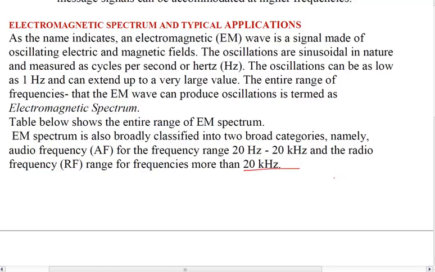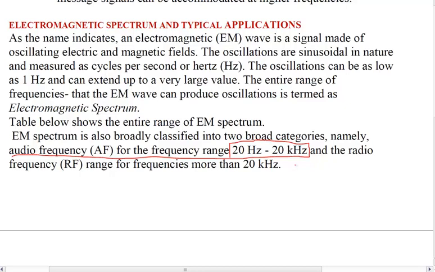So any frequency more than 20 kilohertz we will call the RF range. Now why do we call this the audio frequency and radio frequency or RF range? Audio frequency we call them because human voice or audible signals generally are within this particular 20 hertz to 20 kilohertz range.